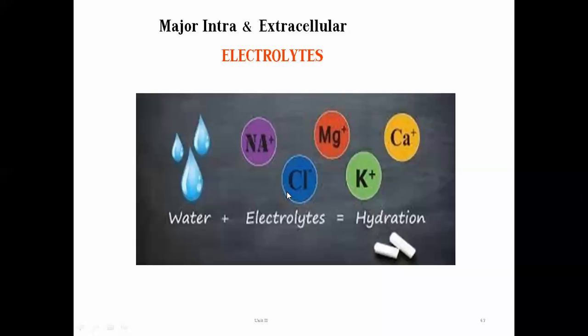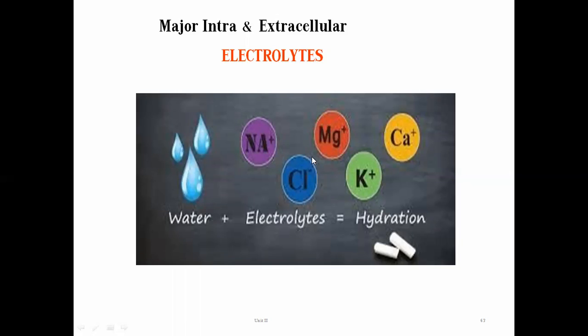Whenever these electrolytes are dissolved in water, our body will be hydrated. Now what is the importance of this hydration? How will our body be hydrated? What is the reason behind that? In our body, there are various inorganic and organic compounds, and the concentration of these in various compartments has been balanced in such a way that the body cells and tissues have the same type of environment.